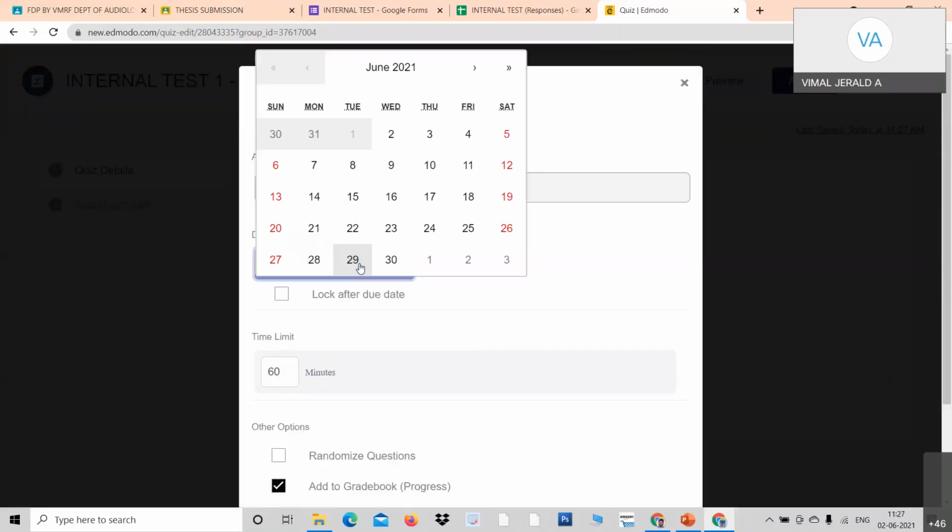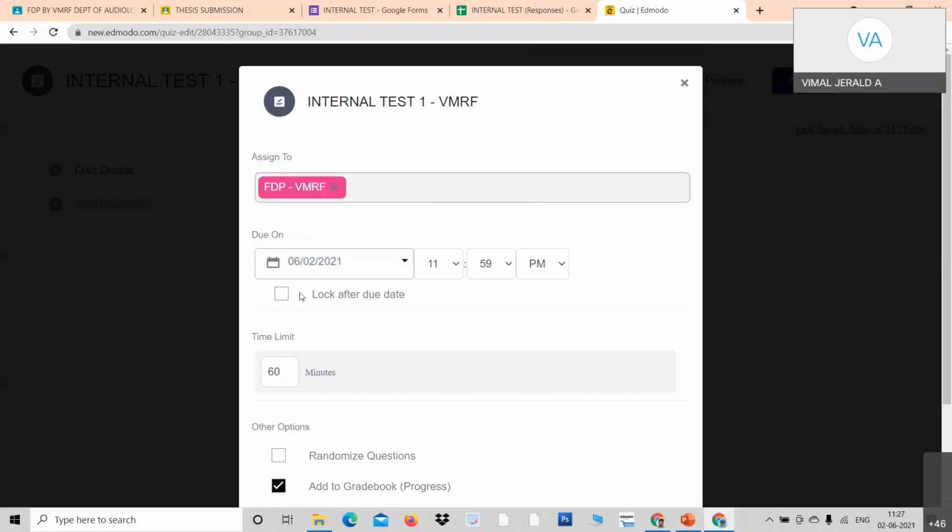So when I click here, I click assign. So due date, select the due date. For example, today itself. Today I want to do it today itself. So I just press Wednesday and see here, today itself, and lock after the due date and time. See, I just have, for example, look at here. At what time? 11:59 p.m. Sorry, a.m.